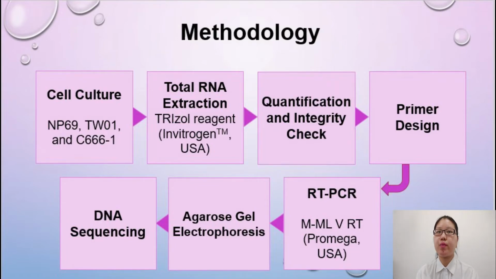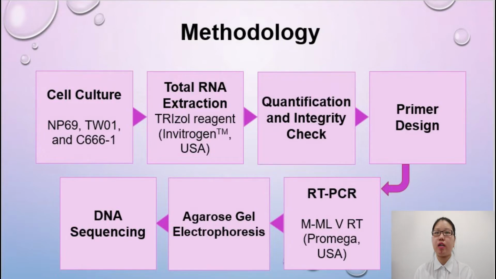Moloney murine leukemia virus reverse transcriptase will be utilized to synthesize cDNA from the TW01, CCC61, and MP69. PCR of TSG101 from the 3 cell lines will be performed and multiplied to obtain a precise result.